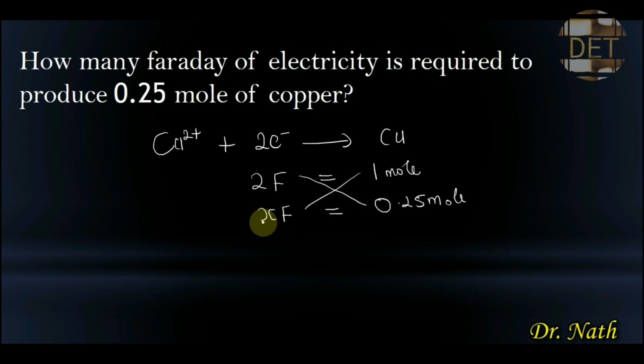So X Faraday of electricity, that is X times 1, will be equal to 2 Faraday of electricity times 0.25. So X times 1 is X, and 2 times 0.25 will be equal to 0.5 Faraday.